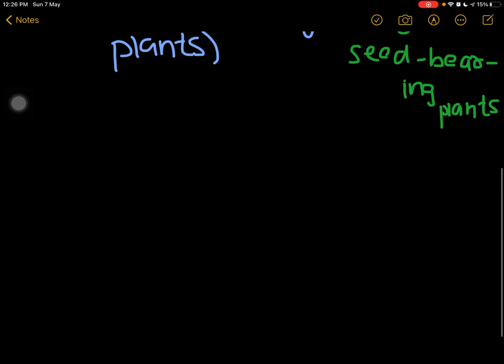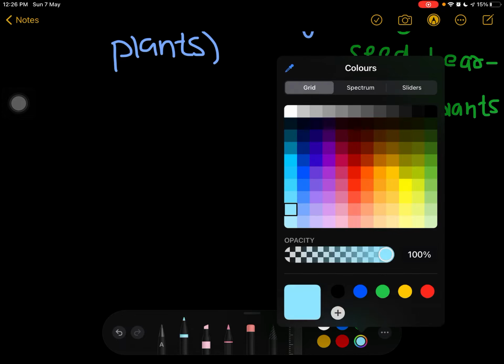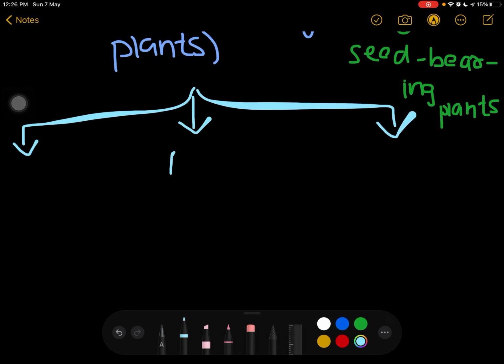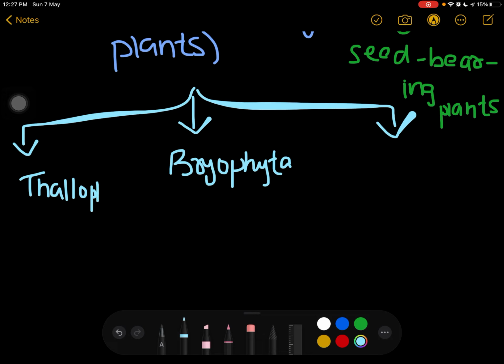Basically, this cryptogam is further divided into three more classifications. The first is thallophyta, the second is bryophyta, and the third is pteridophyta.